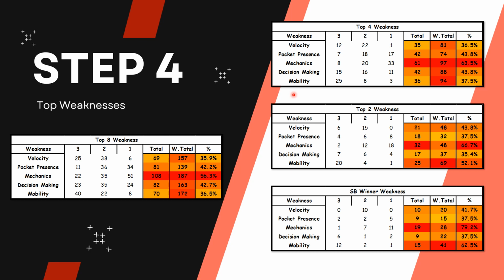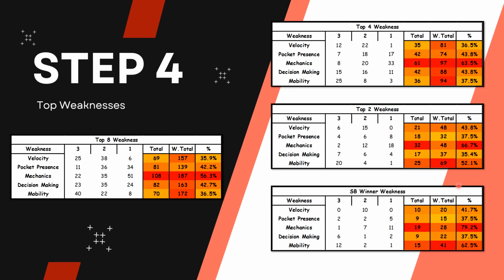You're going to see other things like decision making and pocket presence. I believe that decision making comes with film study, being in the film room, having those extra reps in practice. That's going to improve your decision making, and maybe that's why it's one of the top weaknesses for some of these top quarterbacks. Now let's move on to the top 2 in Super Bowl appearances.